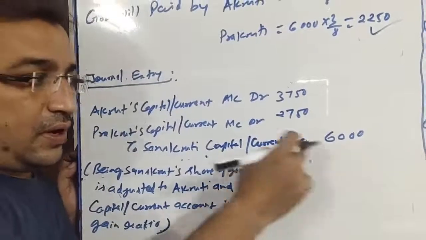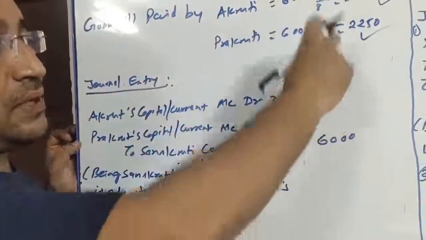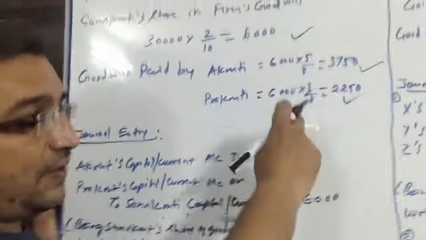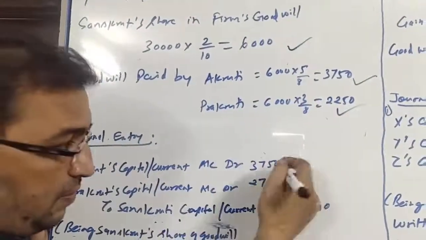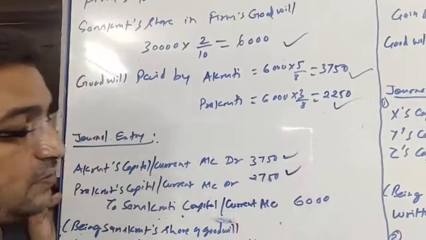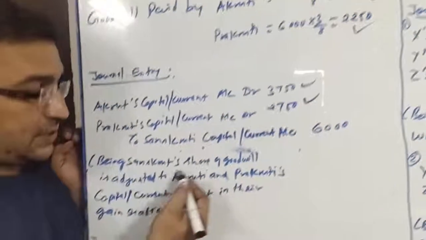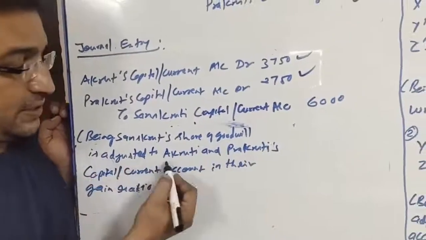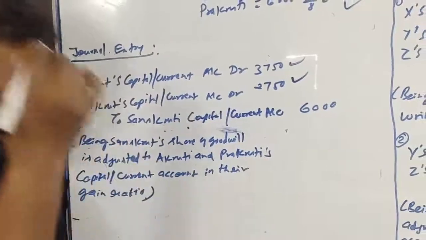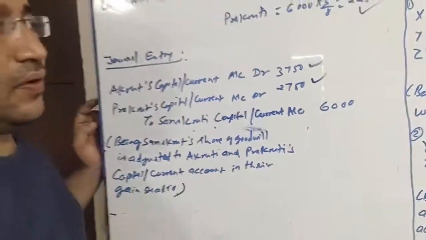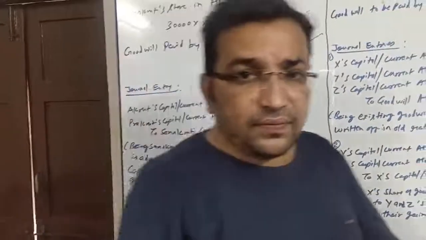Now to her account 6,000 will be credited, and we have just calculated how much amount to be debited, 3,750 and 2,250. So 3,750 to Akruti's account will be debited, and 2,250 to Prakriti's account will be debited. Narration will be: Sanskruti's share of goodwill is adjusted to Akruti and Prakriti's capital/current account in their gain ratio. Okay, so this was all about sum number 1 of 4.